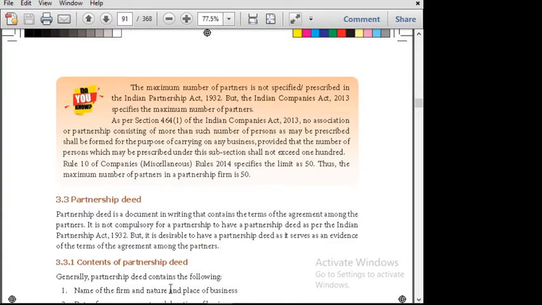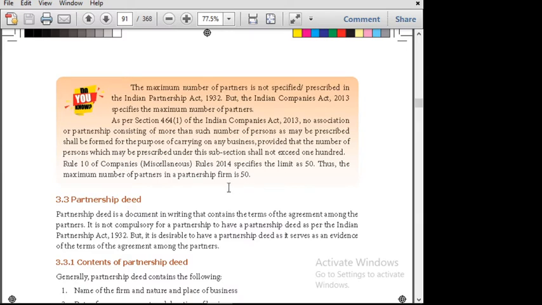Next, just before going to that, here is some information. I said the maximum number of members prescribed for the partnership is 50. Here, note that this number is not specified in the Partnership Act 1932, but the Companies Act 2013 specifies the maximum number of partners. This is very important information for you.